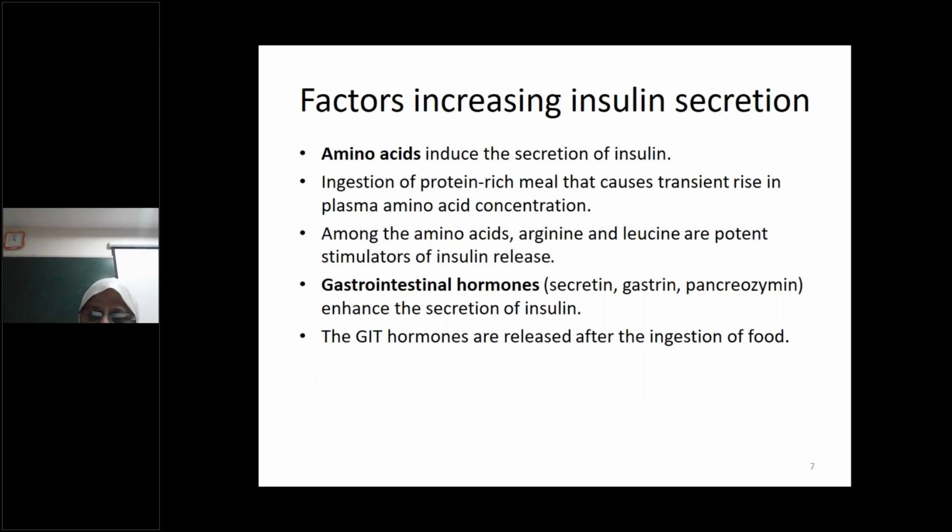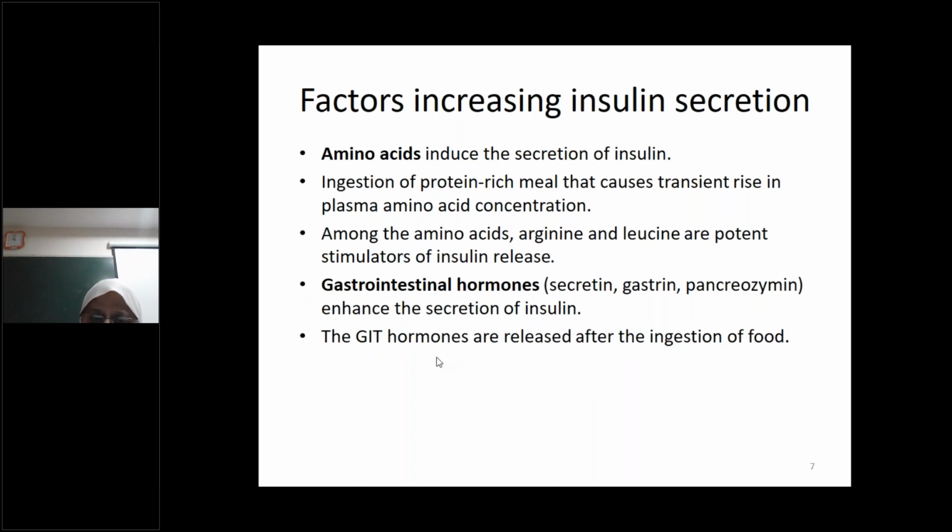Amino acids also induce the secretion of insulin, because after heavy ingestion of protein, there is a transient rise in amino acid concentration. Among the amino acids, arginine and leucine are the potent stimulators of insulin release. Then you have the gastrointestinal hormones, secretin, gastrin, and pancreozymin. They also enhance the secretion of insulin.